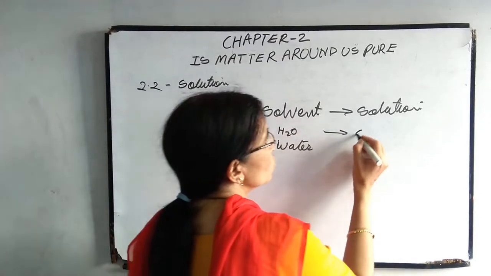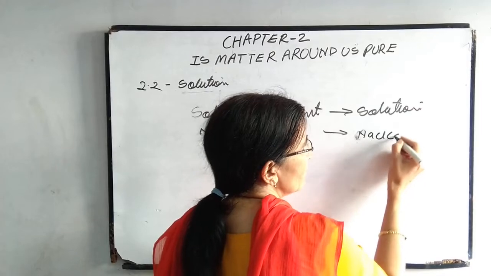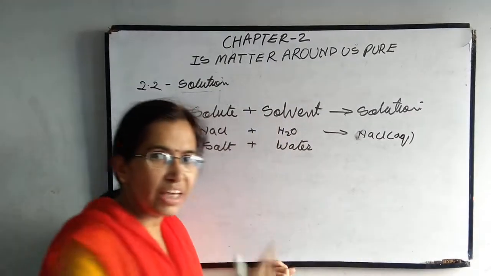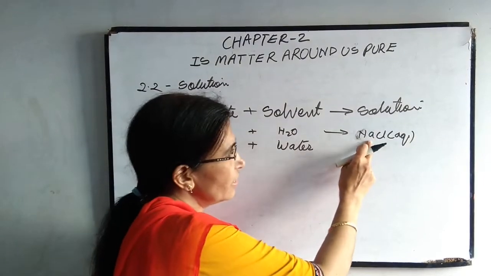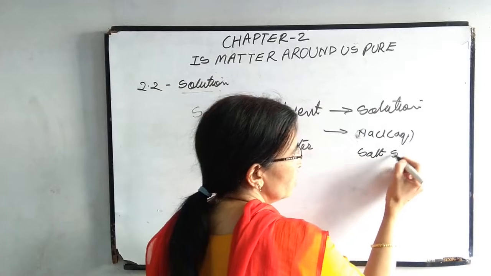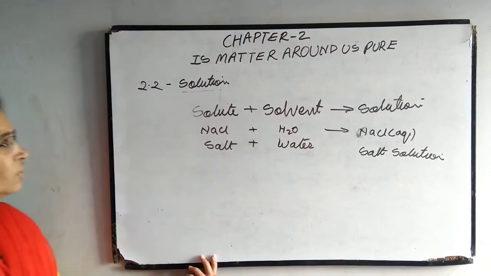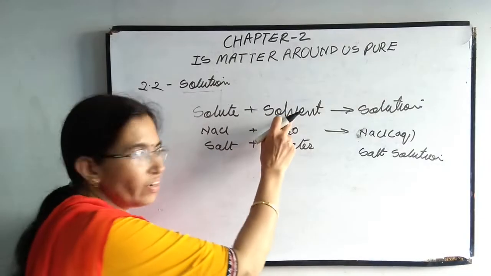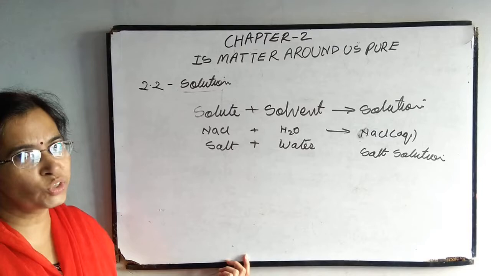You will get the salt solution. Here we will write NaCl aqueous. Whenever aqueous is written, it means it is a solution, meaning NaCl dissolves in water. We call it a salt solution. So when solute is mixed with solvent, solution is formed, and solution is always homogeneous in nature.